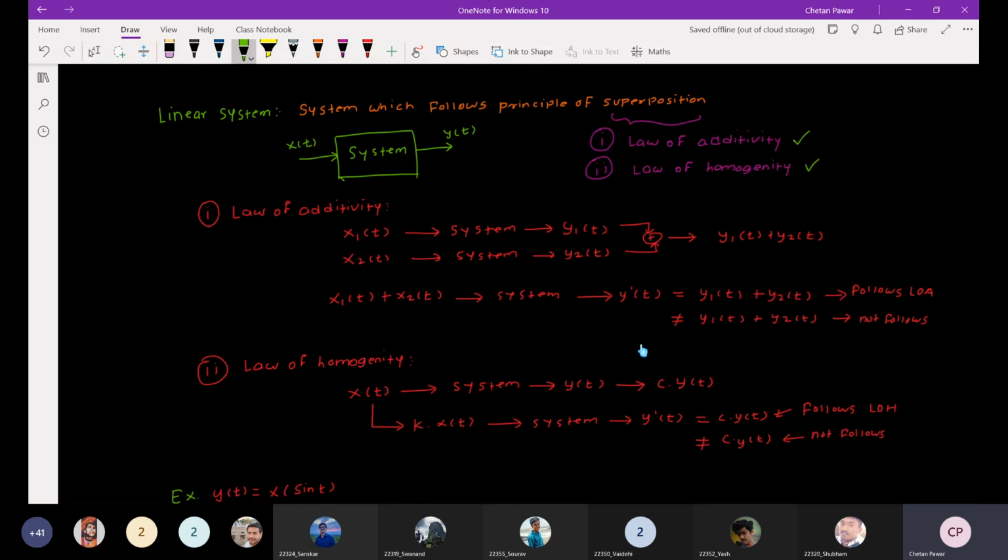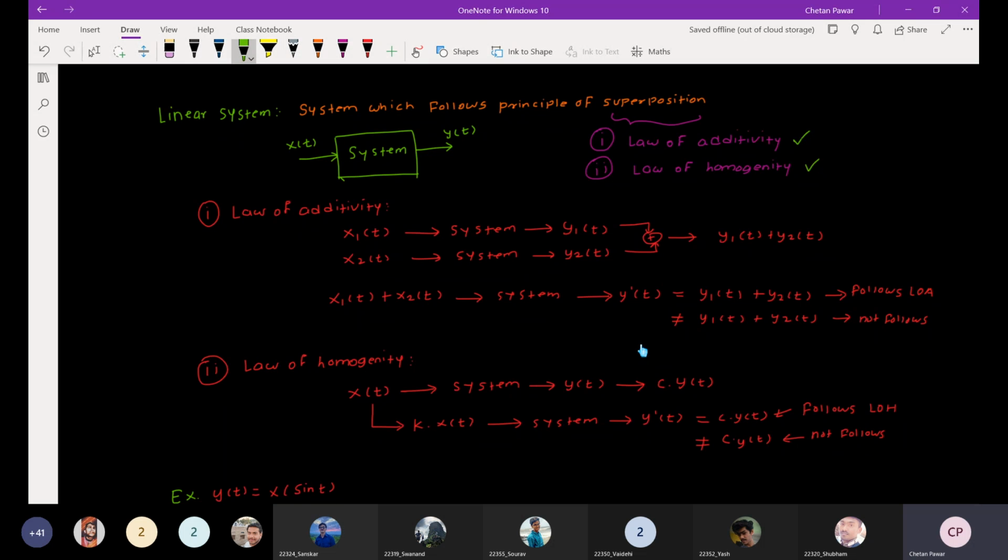Talking about the law of additivity, if I apply the signal x1 of t to this system, I will get some output y1 of t. If I apply the next signal, x2 of t, I will get the output y2 of t.